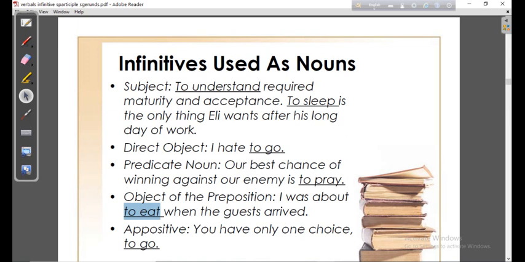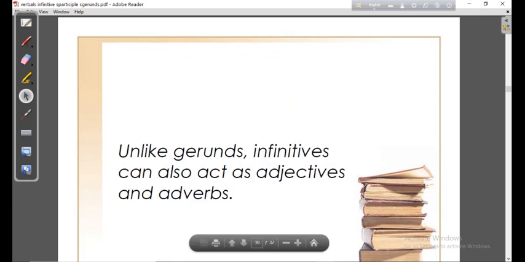You have only one choice. Okay, do you know the choice? What's the choice? No, you have only one choice. So what's the choice? We don't know. But here, look, the choice is to go. So "to go" has given some more information about the noun "choice". So it's an appositive, and an appositive means it's a noun. Dear students, I think you have understood what an appositive is.